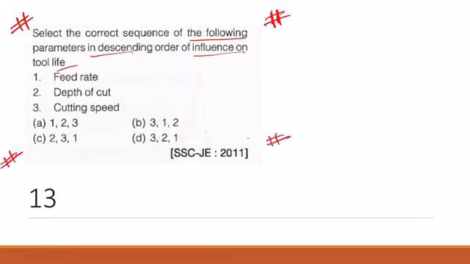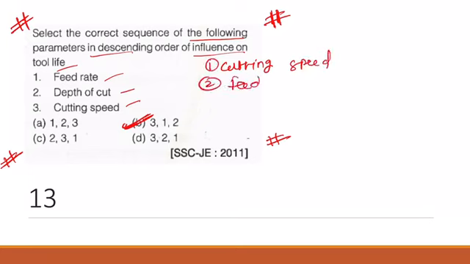Now feed rate, depth of cut, cutting speed, in descending order it is asking. So the correct answer is 3, 1 and 2. So for the influence on tool life, first cutting speed is responsible, then we have feed, and then depth of cut.